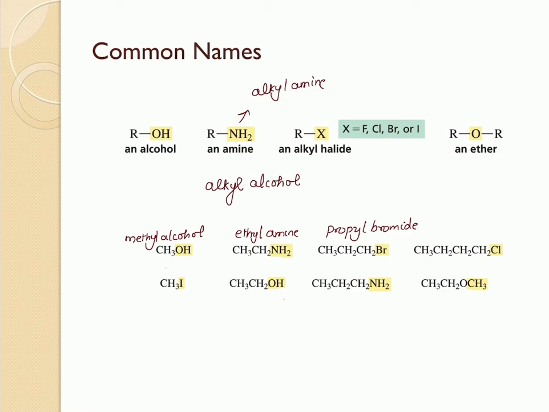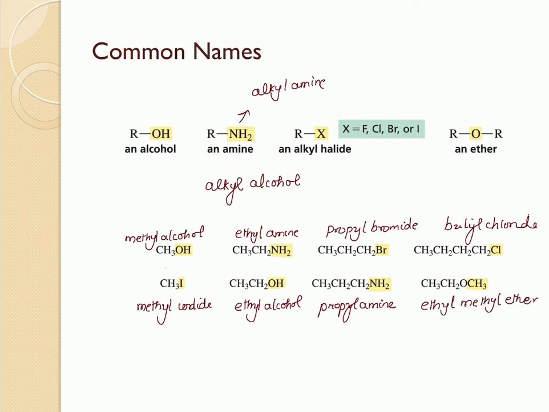And this one right here is butyl chloride. Similarly, this is methyl iodide. This is ethyl alcohol. This is propyl amine. And this is ethyl methyl ether.